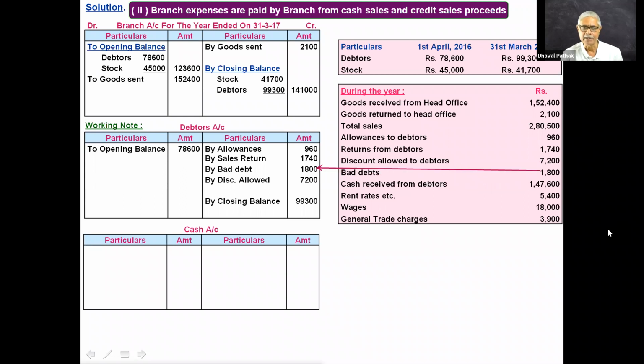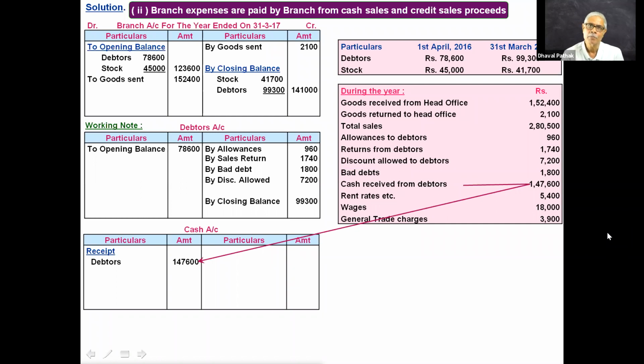Bad debts are credited to debtors account, and cash received from debtors is debited to cash account. Notice this important point. It will also appear in debtors account. But in the last sum, if you remember, this 1,47,600 was recorded to the credit side of branch account because all the expenses were paid by HO. All the expenses were paid by HO. Is it clear? Okay, this is the change.